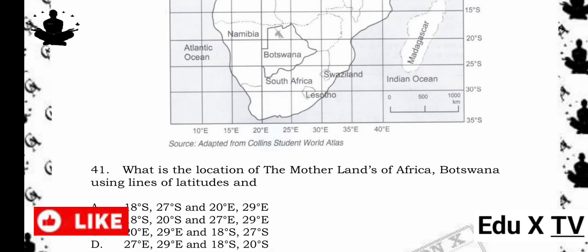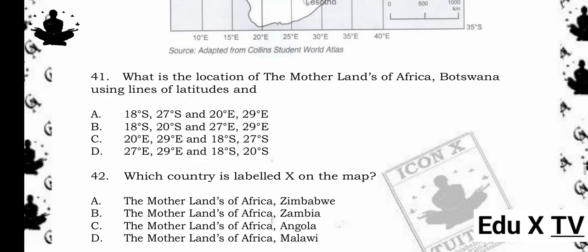Reason being, Botswana lies approximately between 18 degrees south and 27 degrees south latitude, and 20 degrees east and 29 degrees east longitude. 42. Which country is labeled X on the map?